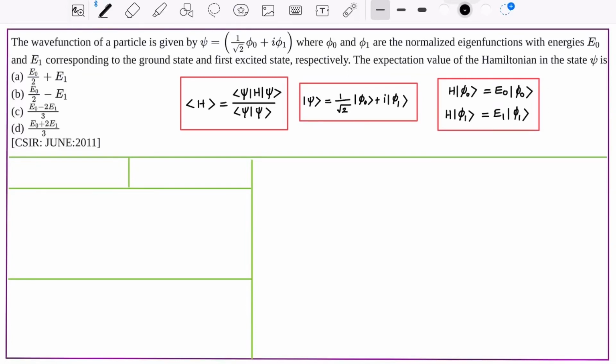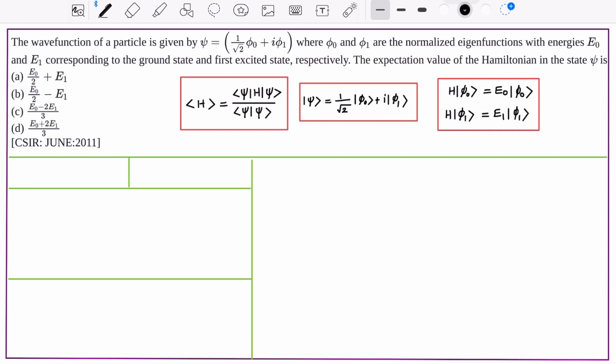Problem 28, Quantum Mechanics. The question is: the wave function of a particle is given by psi equal to 1 by root 2 phi 0 plus i phi 1, where phi 0 and phi 1 are normalized eigenfunctions with energies E0 and E1 corresponding to the ground state and first excited state respectively. The expectation value of the Hamiltonian in the state psi is.